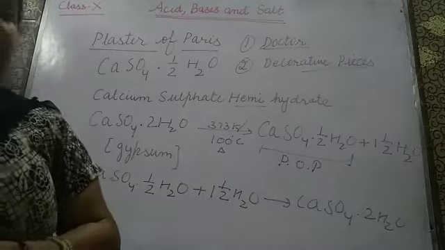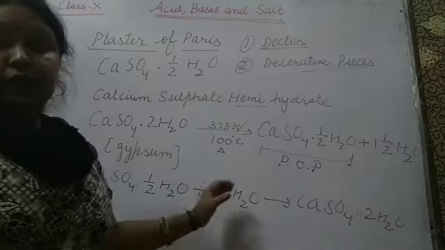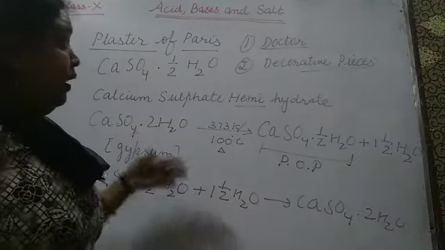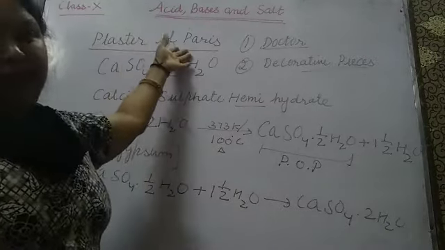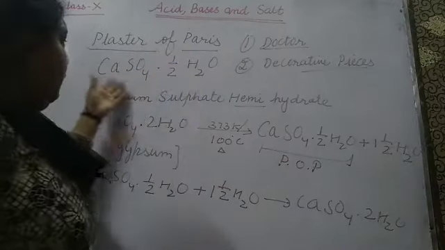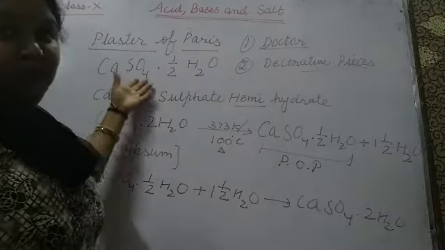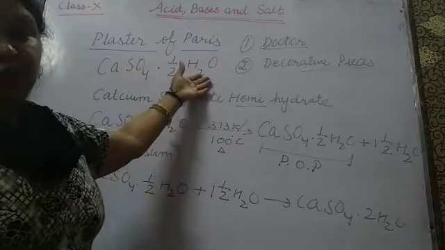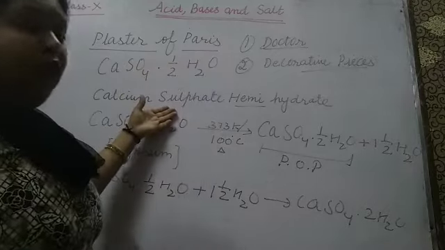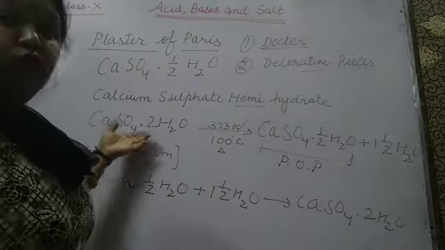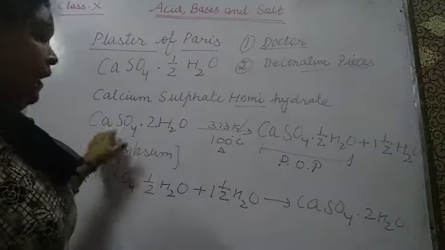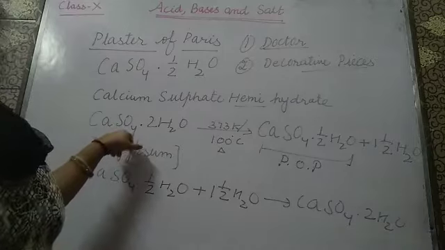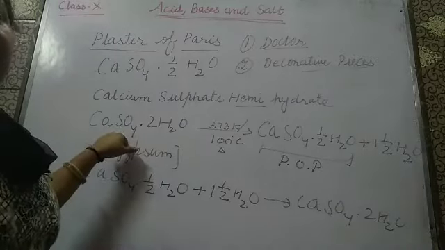So I think it is clear to you. Once more I will explain again. POP, plaster of Paris, okay. Then formula CaSO4 dot half H2O. Then how is it evolved? It is evolved from gypsum. What is the formula for gypsum? CaSO4 dot 2H2O. Can you suggest the name of it?